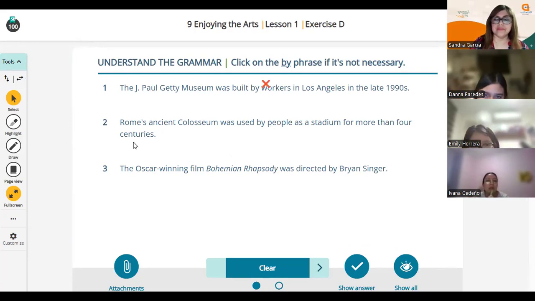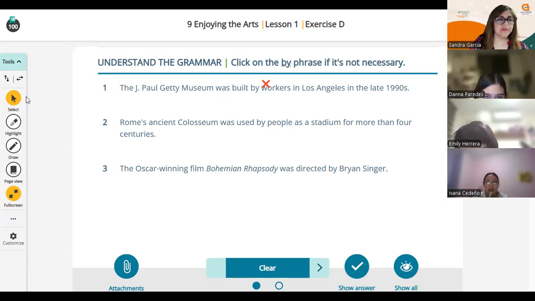Number 2, Ivana. The Colosseum was used by people as a stadium for more than 4 centuries. "By people," important or not important? Yes.